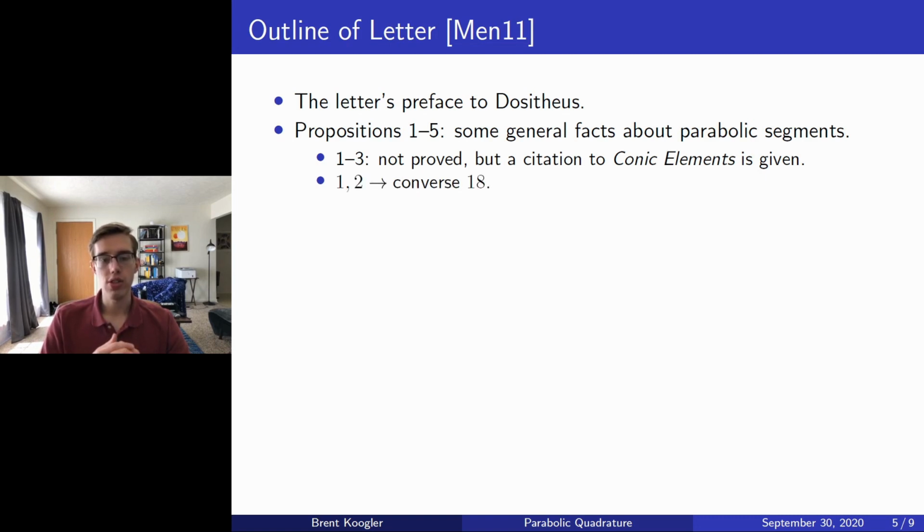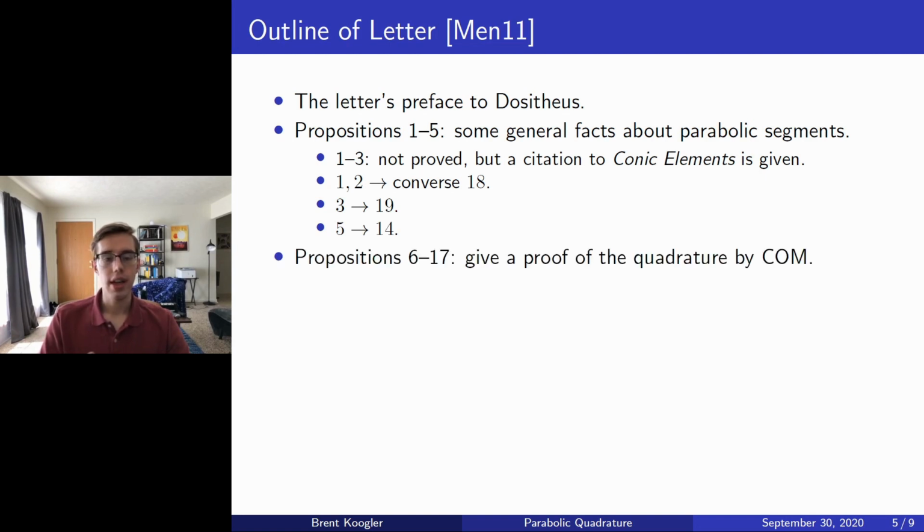For example, 1 and 2 can be readily interpreted as such. So 1 and 2 can be given as a converse to 18. 3 is explicitly cited in 19, 5 is next cited in 14, and so these propositions do have value to the rest of his work. Then propositions 6 through 17 actually give a proof of the quadrature of a parabola by using center of mass arguments.